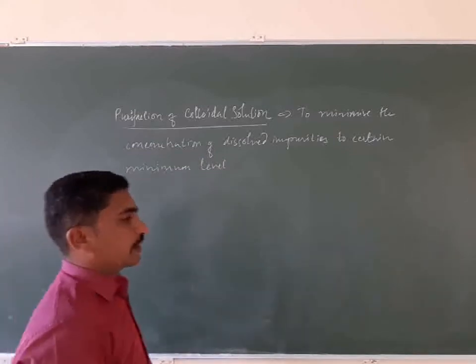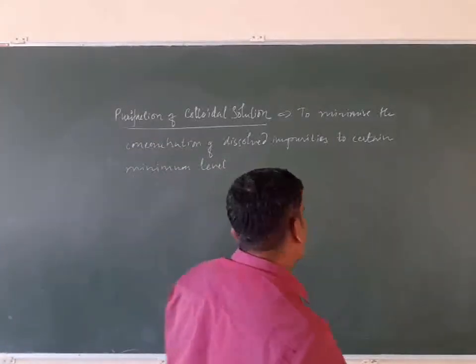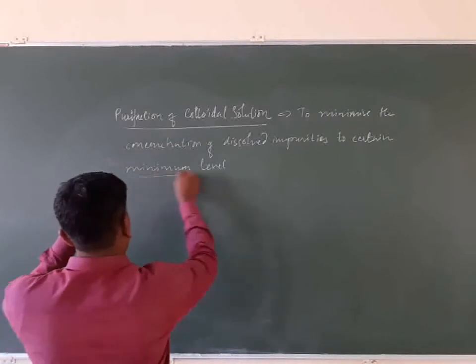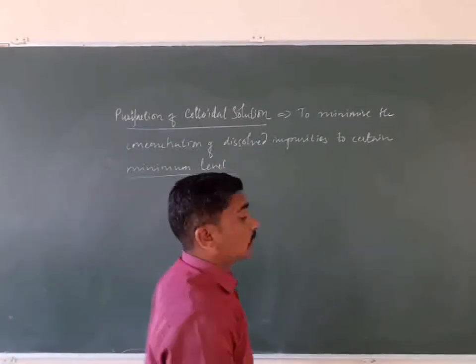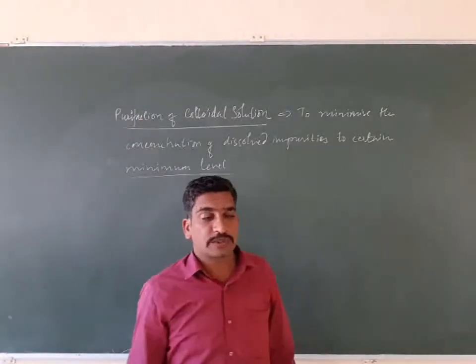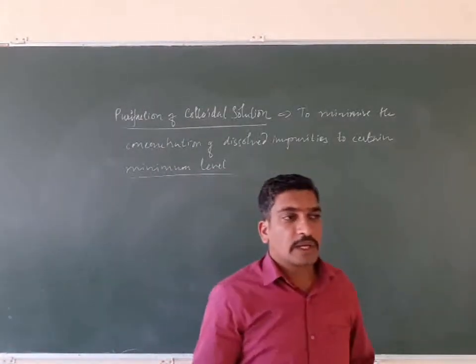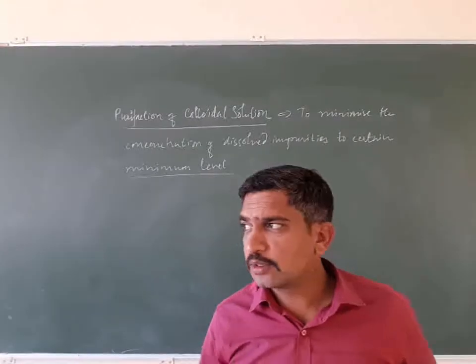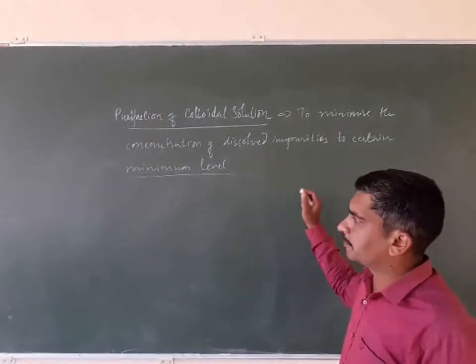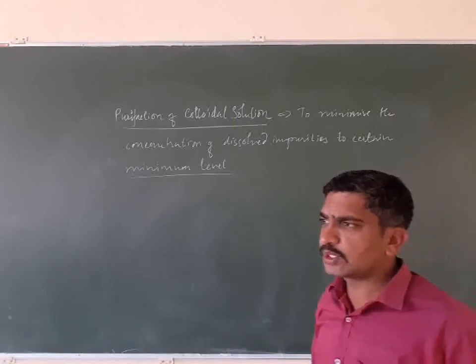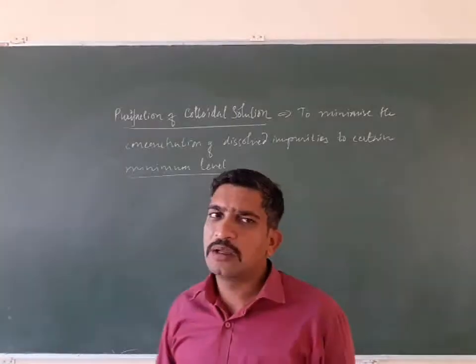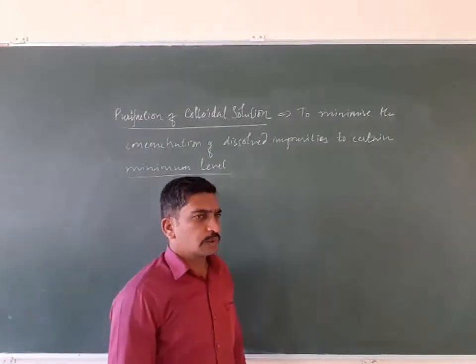That is called purification. If we remove all the impurities or the entire electrolyte from the colloidal solution, what will happen? If we remove all the particles of electrolyte, the colloidal solution will not be stable. It will get converted into a true solution.